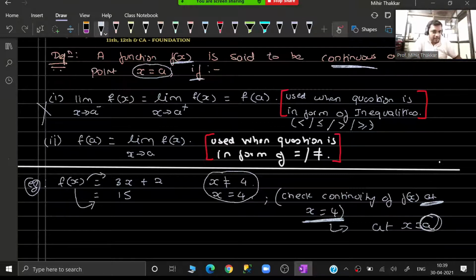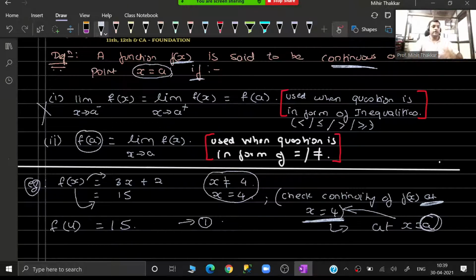What is a over here? a is 4. It means you are given f of 4 is equal to 15, and this will be my equation 1. So here is your value of f of a, which in this case is f of 4, and that is ready with us.